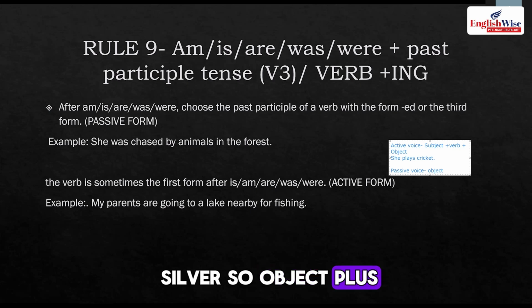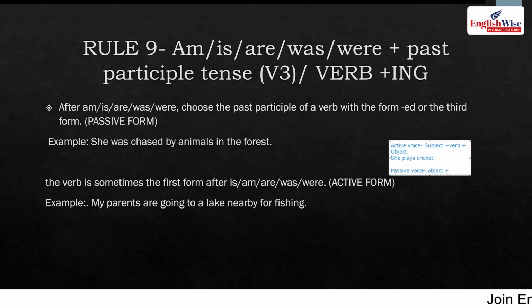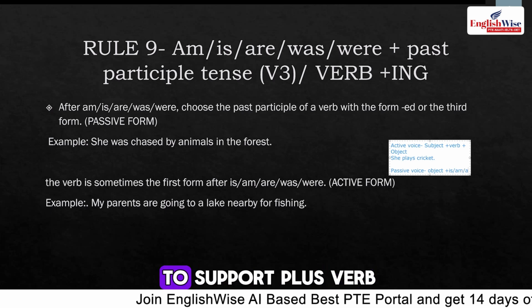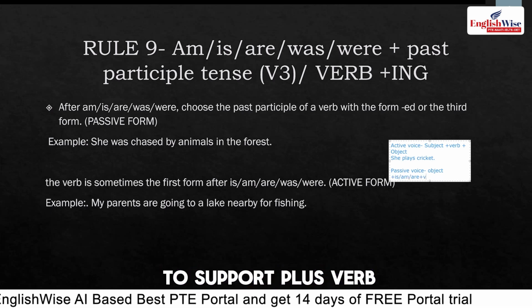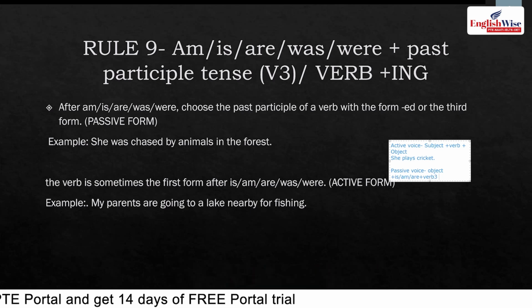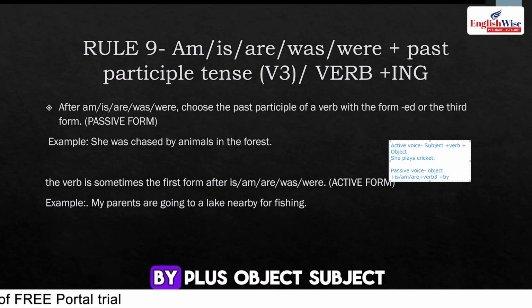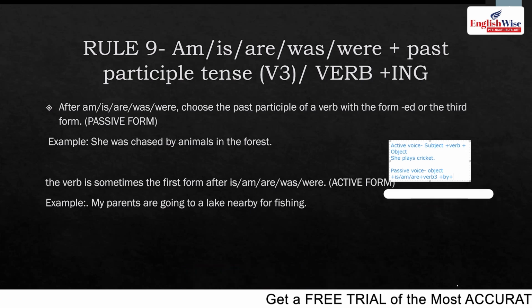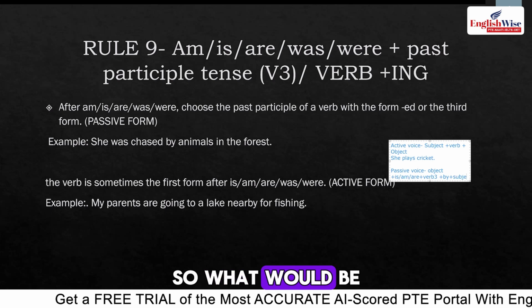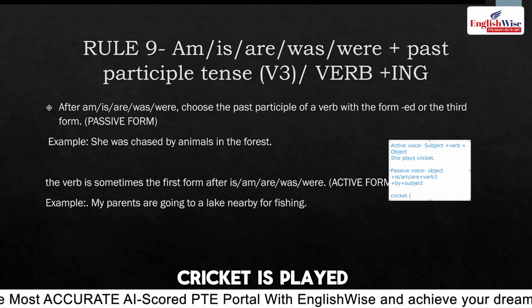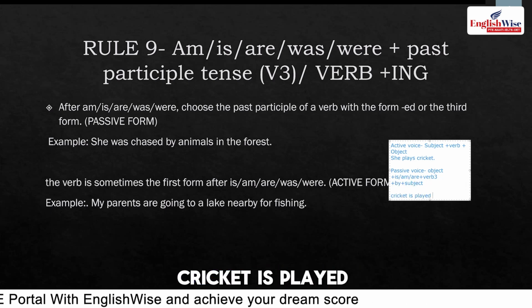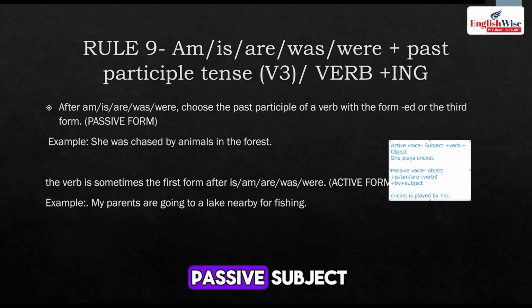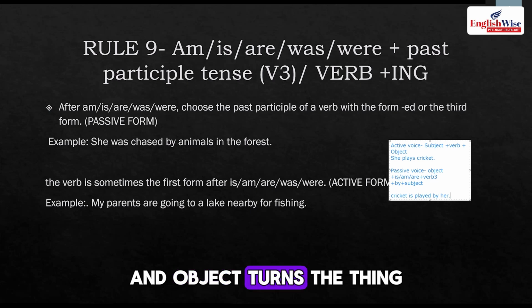Object plus is, am, are. For the object, we need a helping verb to support, plus verb's third form, plus another thing which is by, plus subject. So what would be the thing? Cricket is played by her, and a full stop. So this is the thing, the active and passive. Subject and object swap their places.